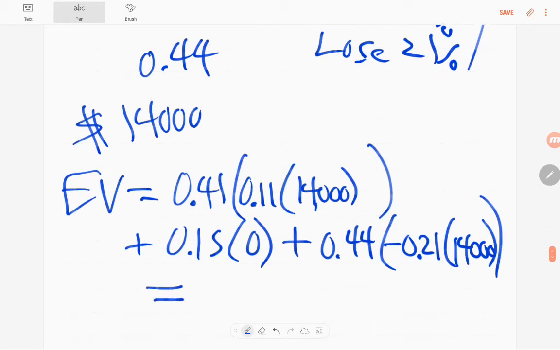So let's see if we expect to gain or lose money in precious metals. It sounds like we're going to lose money on average.